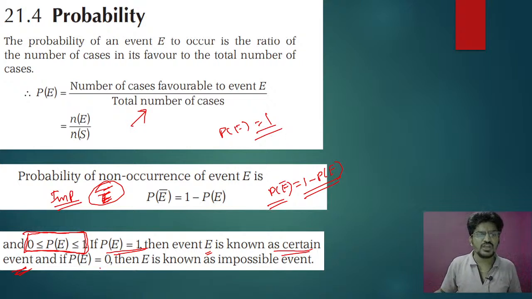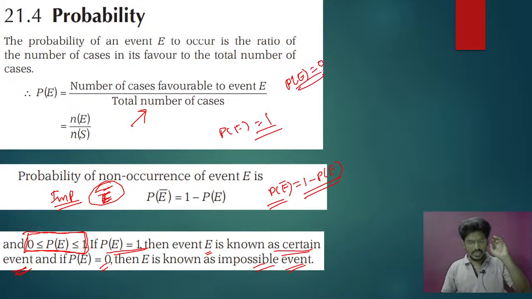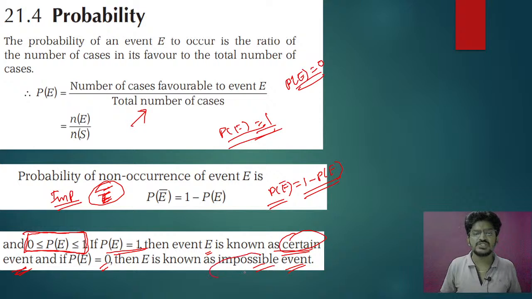And if the probability of E is 0, then it is called an impossible event. Please understand these things.